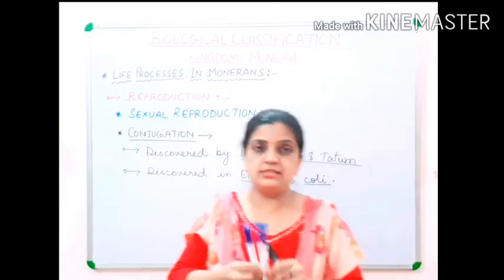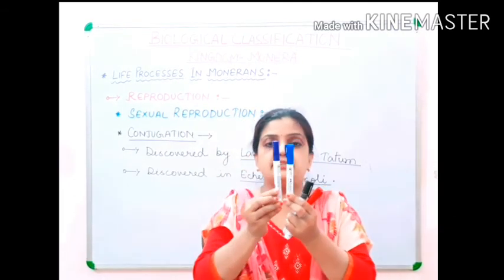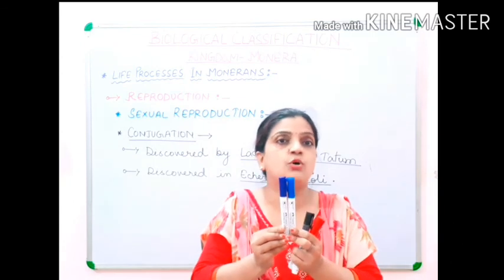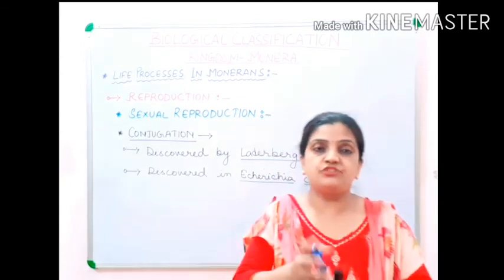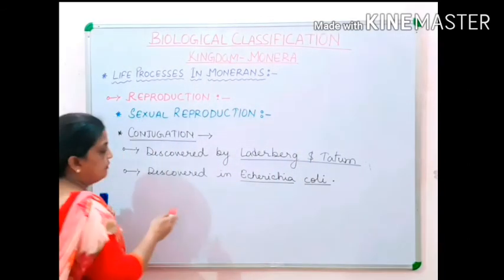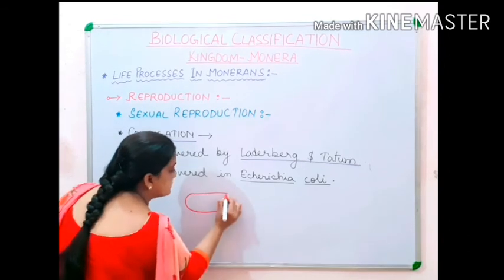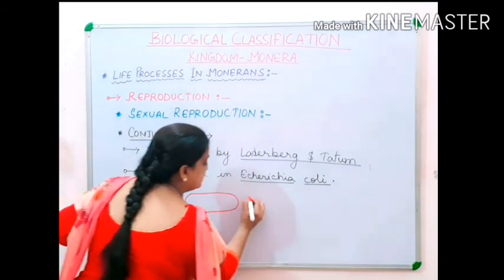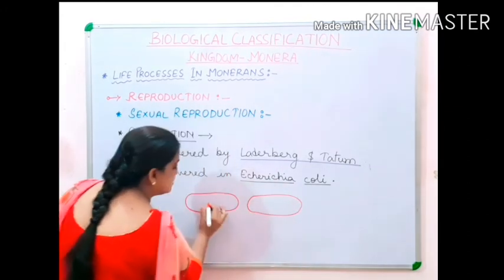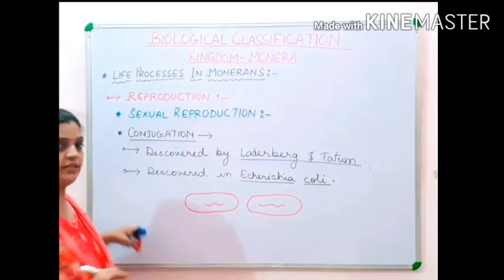If this is one cell and this is another cell, when both the cells come together and get fused with each other, getting attached with each other, this is conjugation. Now in case of bacteria, children, what happens? Suppose this is one bacterium and this is another bacterium. Each has its own genetic material.